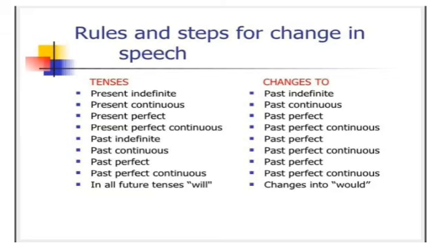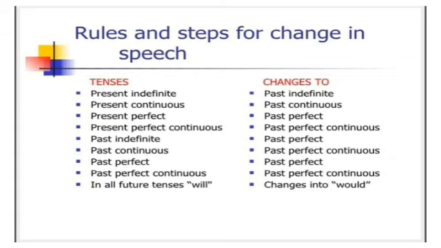First of all, all the present tenses will change to their respective past tenses. For example, present indefinite will change into past indefinite. Present continuous will change into past continuous. Present perfect will change into past perfect, and present perfect continuous will change into past perfect continuous. All four present tenses change into their respective past tenses.